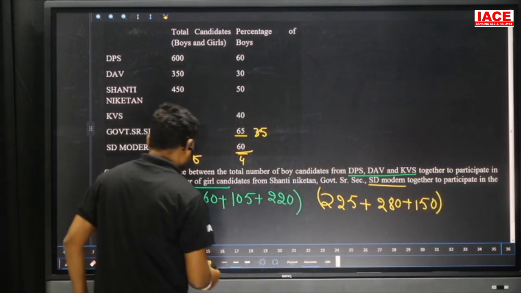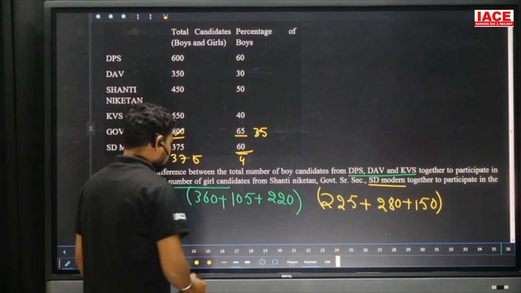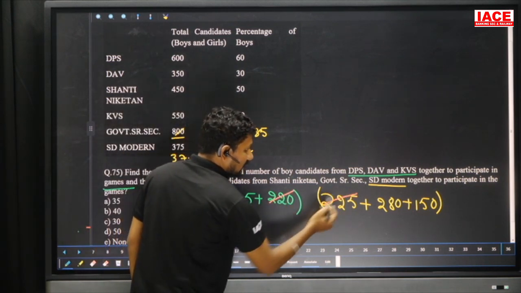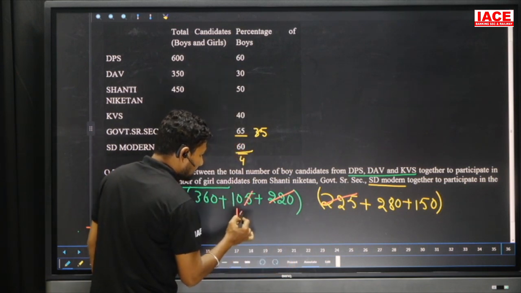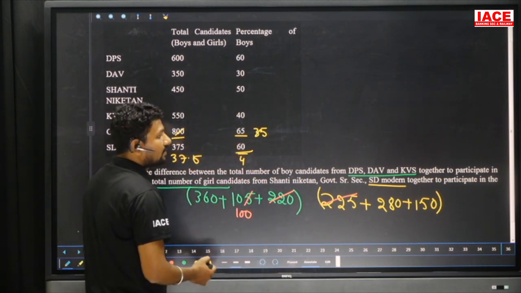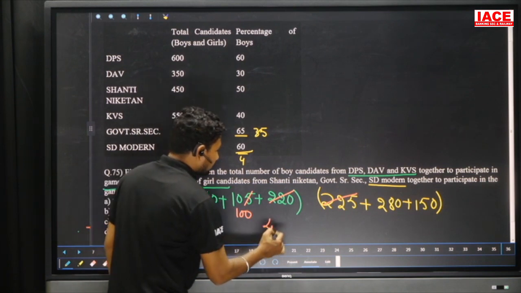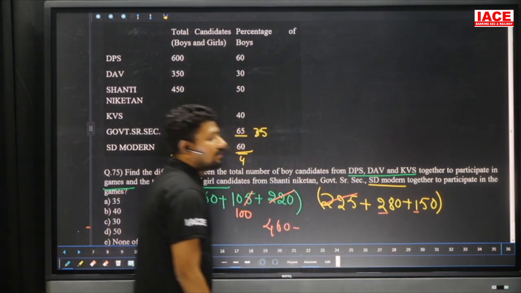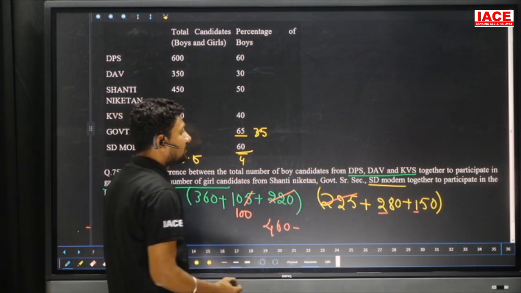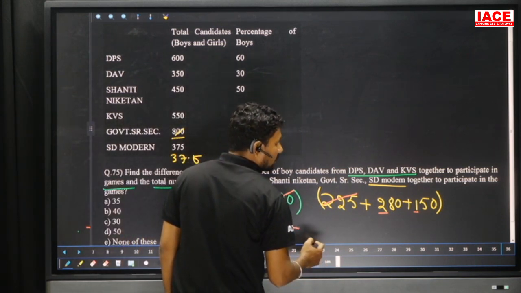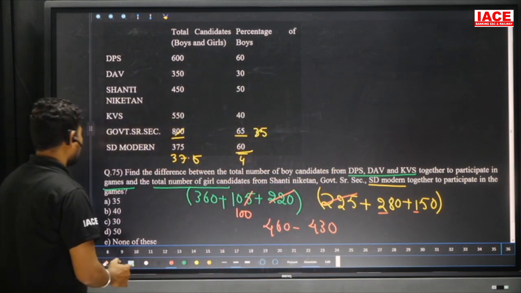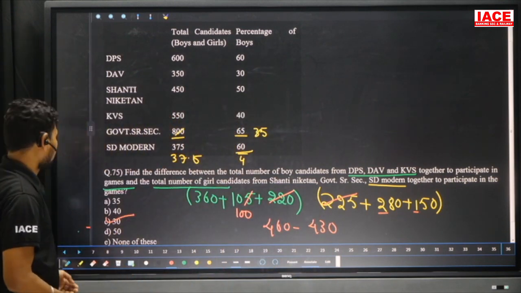So we have to consider this and take the differences. Look here, 220 and 220 cancel, extra 5, the 5 also cancels. Here the value is 100. 360 plus 100 is equal to 460. Minus 200 plus 100, so 380 plus 50 plus 130, so 430. 460 minus 430, the difference is how much? 30. Option C.